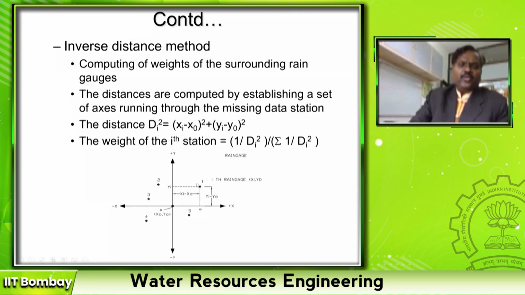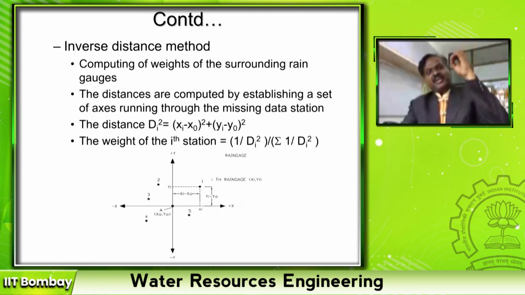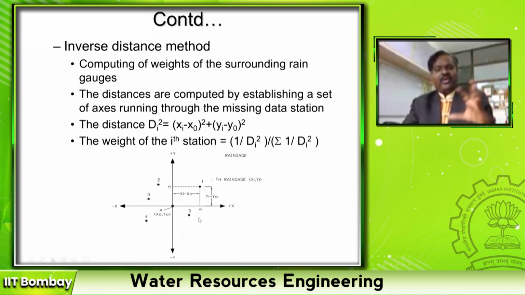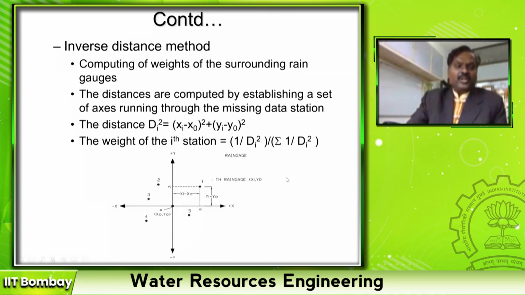Then you know the distance of this station from all the other rain gauge stations. Find out the square of the distance, right? The weight of a particular station is the inverse of the square of its distance relative to the sum over all the distances. Then multiply with the rainfall, then divide by the total number of rain gauges.